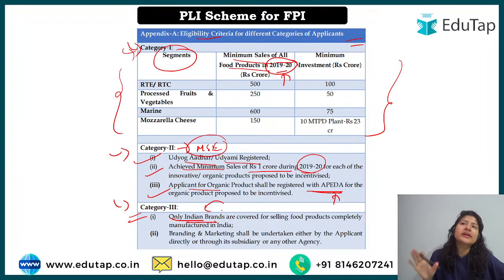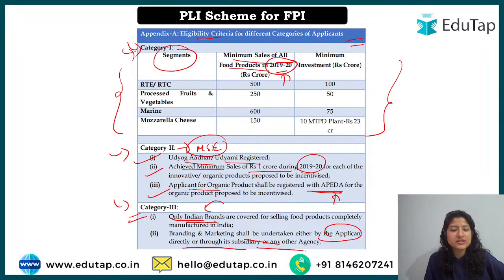Even if it is a foreign industry, if everybody in that company is a foreigner but the company is registered in India, that will be considered an Indian brand. That will be in that category, so only those will be eligible under the particular scheme. Should it be taken up by the applicants directly or through a subsidiary? Any company or manufacturing unit can apply for the subsidy as well.